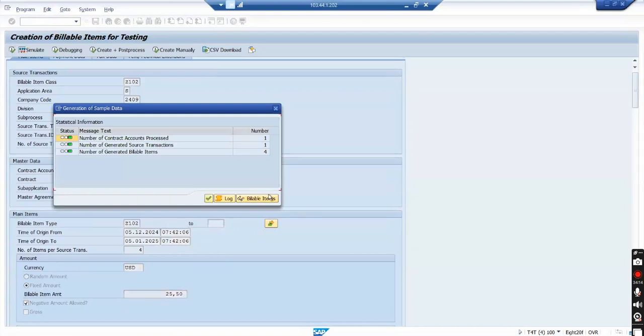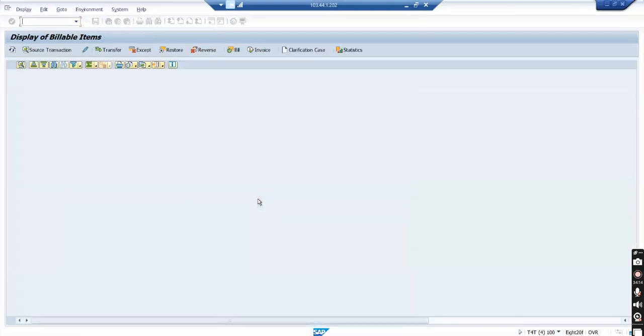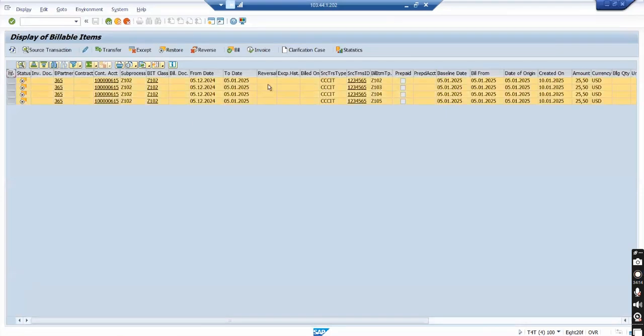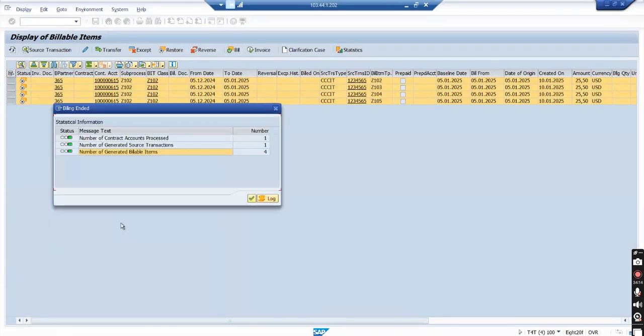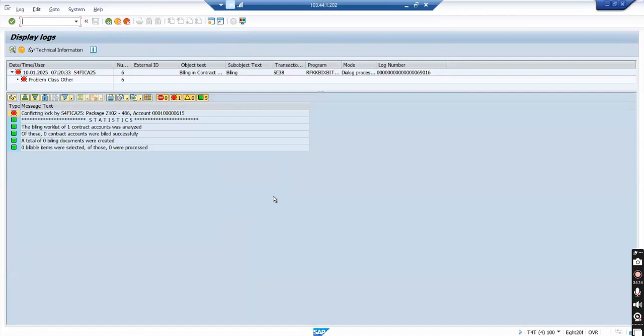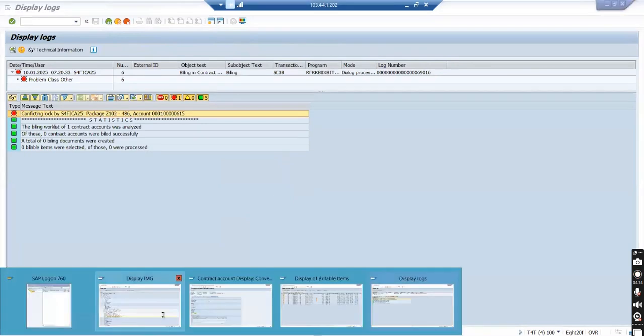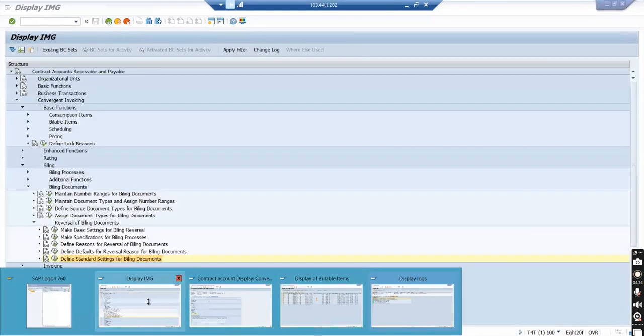Generate the billable item. The billable item is in billable status. Select. So it has a bill from date of 5/1/25, and if I bill it today, which is after 5/1/25, does it allow? Number of generator. What is this? Billing end date. Okay. Somewhere I have it, but this error was not showing me.